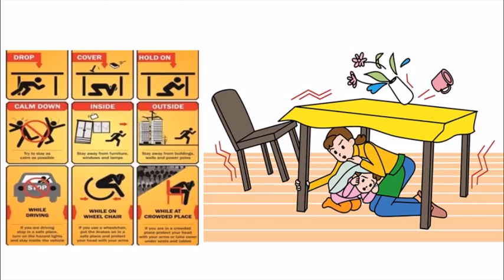Next is, if you are outside the home, and you are traveling in a vehicle, you should park your vehicle at a safe place. And one important thing you have to remember is to stay inside the vehicle. Avoid waiting below tall buildings, trees or electric poles, because during the earthquake they might collapse and fall on you. So it is important that you avoid waiting below tall buildings, trees or any type of thing that can actually fall on you. Stand in an open ground when an earthquake is taking place and you are outside the house.